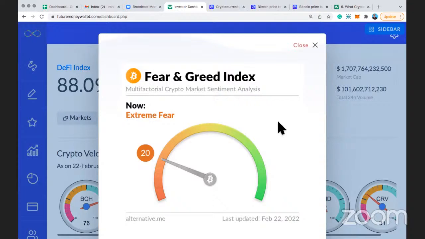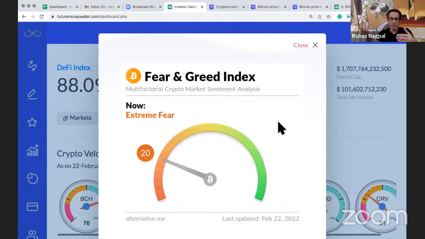Awesome. According to me, and in fact not just according to me, a lot of people say this, the best time to buy any financial asset is when other people want to sell. And the best time to sell is when other people want to buy. Even Warren Buffett has spoken a lot about this concept. When we look at the fear and greed index, right now it's at extreme fear and its score is about 20, and it goes below. I've seen it go almost to 0. The more the fear in the market, which means everybody is expecting crypto to go down even more, that is why there is so much fear. Actually, that's the best time to start to buy, because the whole world is just blindly selling and trying to get out, bringing the prices pretty low.